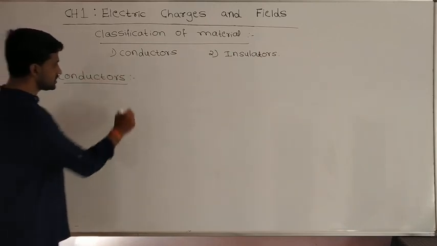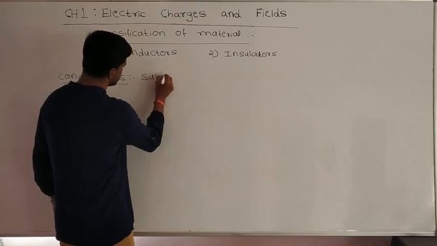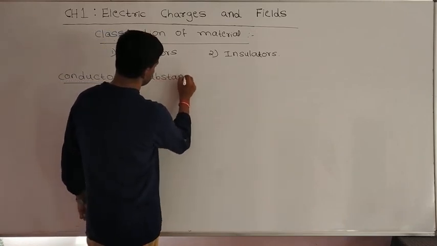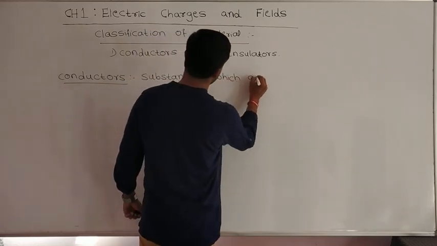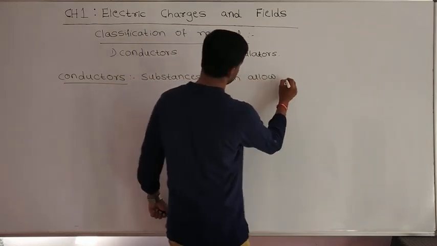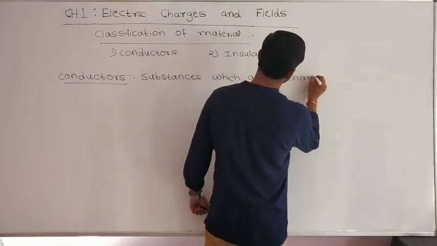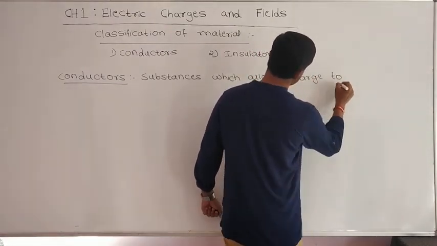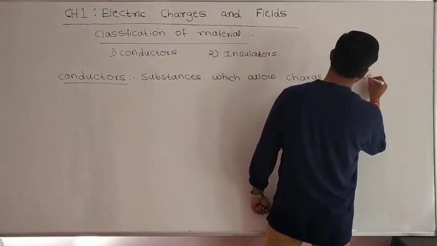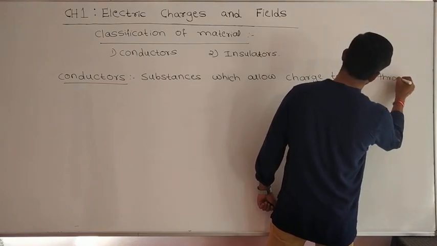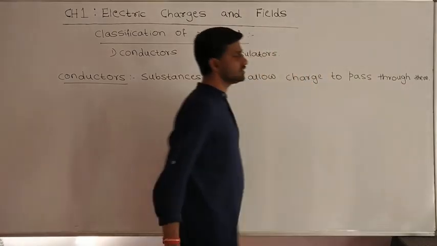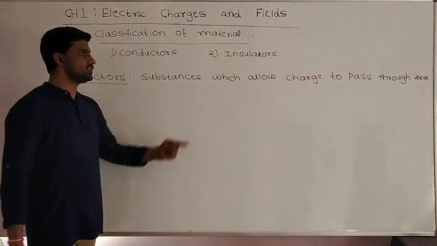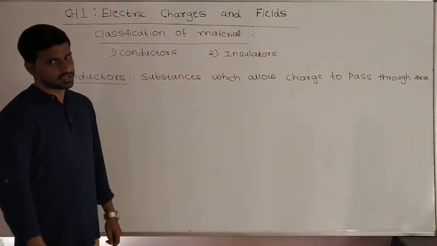Conductors are nothing but substances which allow charge to pass through them. Substances which allow charge to pass through them are called conductors.